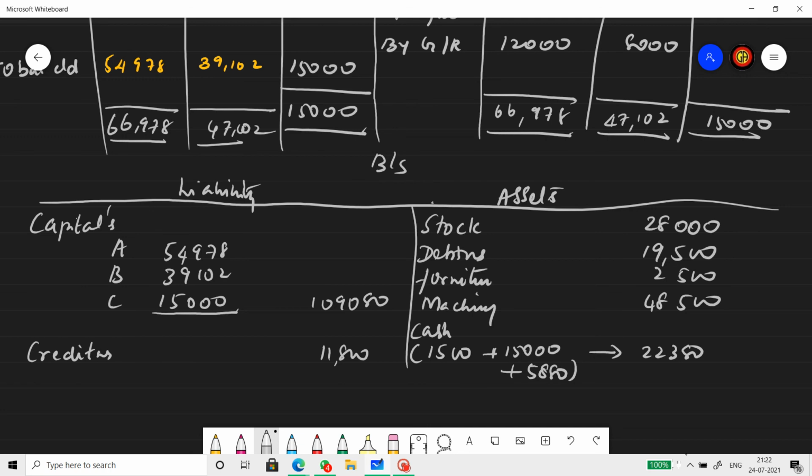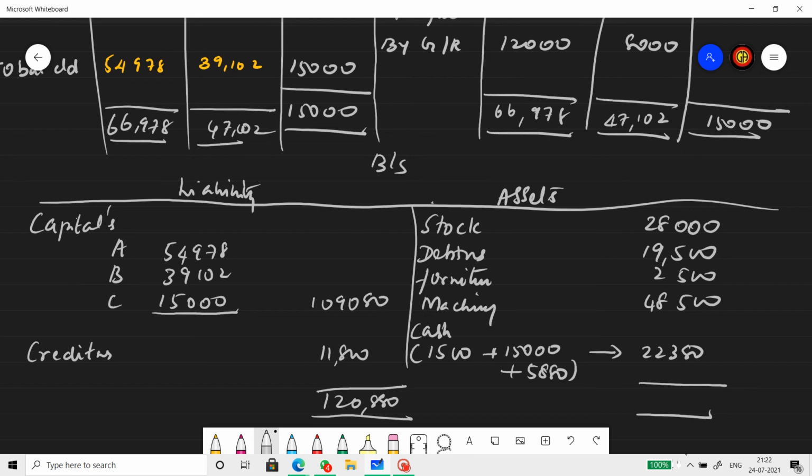Okay, so let's find the total. When I add 11,800 to this, I'm getting 1,20,880. Now check the book answer and tell me whether I'm getting the answer or not.